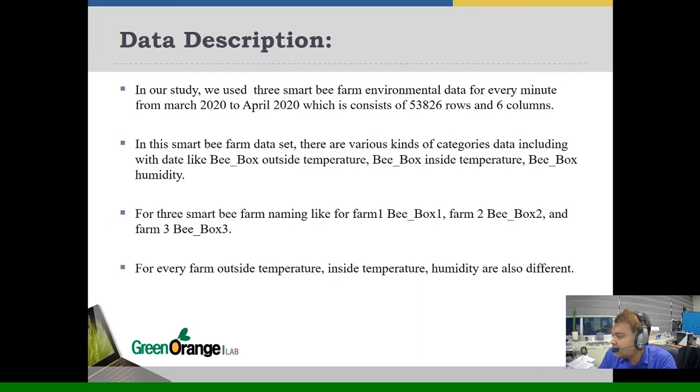In this Smart Bee Farm dataset, there are various kinds of category data, including date, bee box outside temperature, bee box inside temperature, and bee box humidity. The 3 Smart Bee Farms are named farm 1 bee box 1, farm 2 bee box 2, and farm 3 bee box 3. For every farm, outside temperature, inside temperature, and humidity are also different.